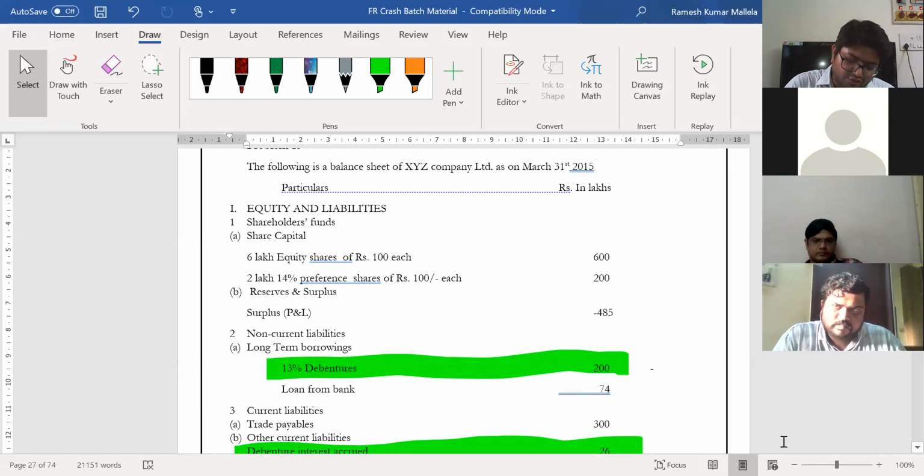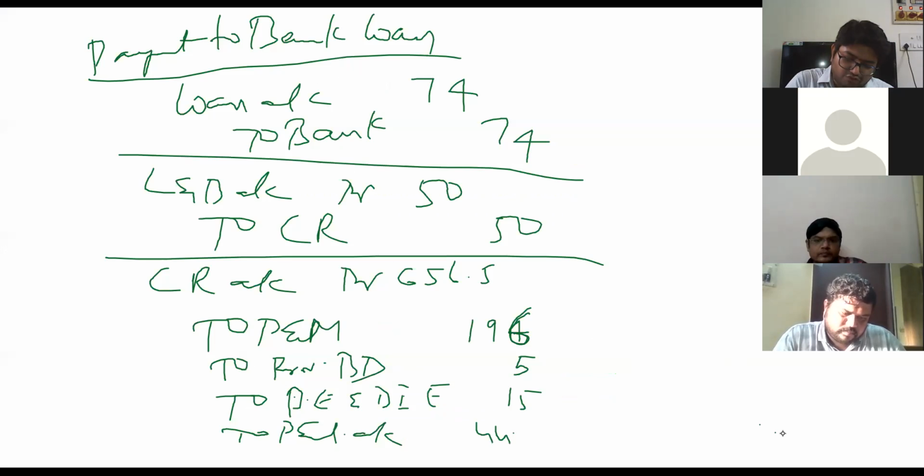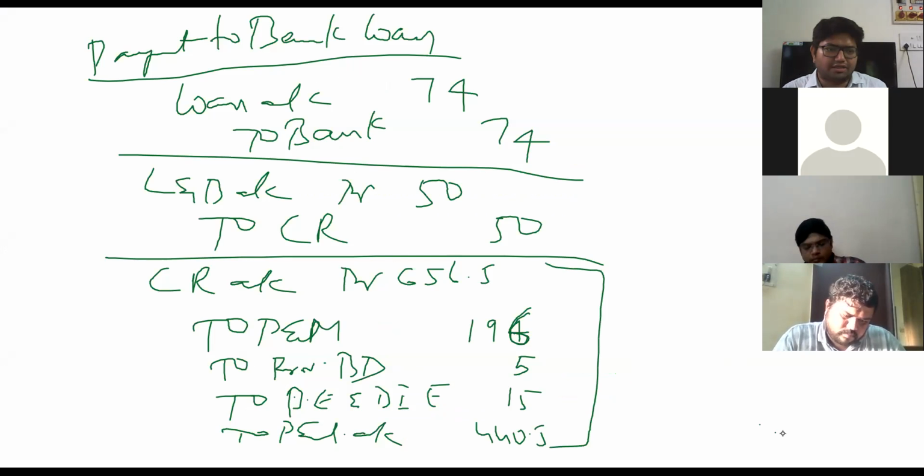So I can completely utilize towards it, 440.5. So with this, your utilization is also done. After that, if there is anything left over, we can transfer to capital reserve. In this problem, there is nothing left. So directly you can prepare the balance sheet. So please go ahead with balance sheet, guys. Finish it off faster.